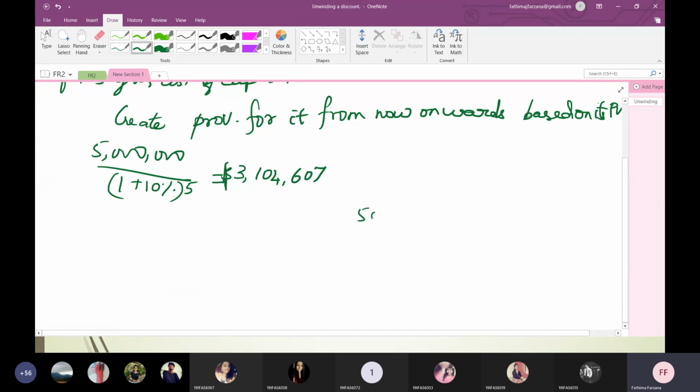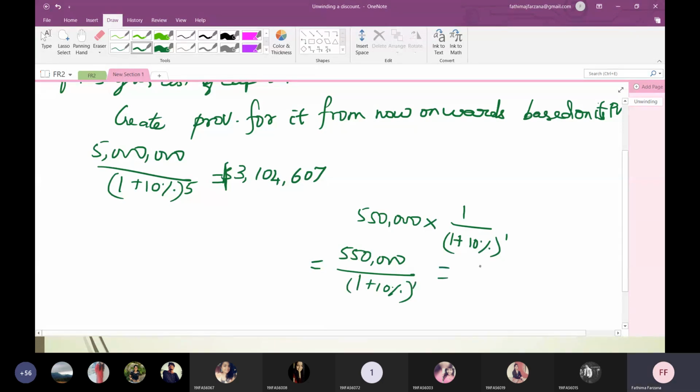See here, 550,000 into 1 by 1 plus 10% the whole power 1. It is same as 550,000 divided by 1 plus 10% the whole power 1. This is same as 550,000 divided by 1.1. Am I right? Yes, ma'am, I got it.